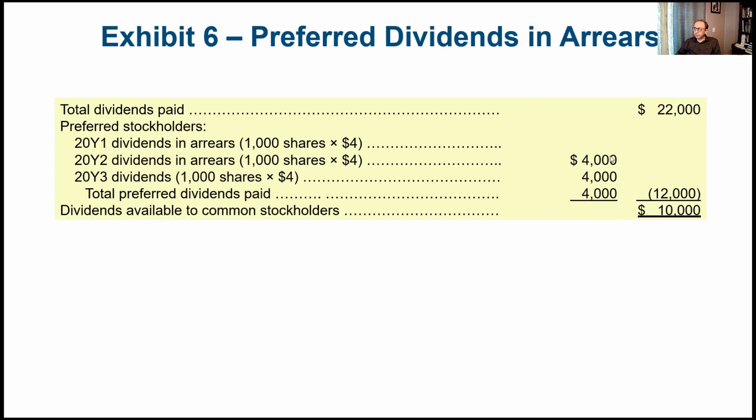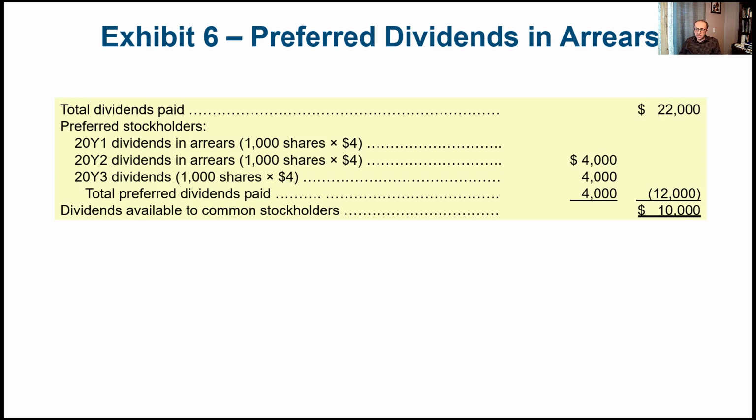So we have two 4,000s for the dividends in arrear for year 1 and year 2, and for year 3 we have the third 4,000. The total of these is $12,000. So if we deduct the $12,000 from the $22,000, then it's $10,000, the leftover, that's going to be dividends available to the common stockholders. Of course, we know that we have 4,000 shares of common stock. So if we divide 10,000 by 4,000, then each common shareholder is going to receive $2.50.